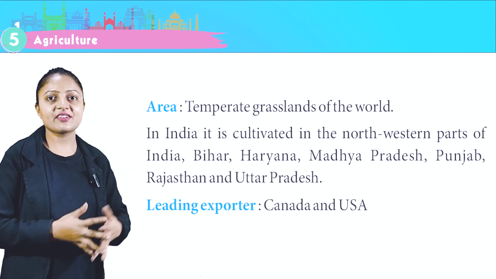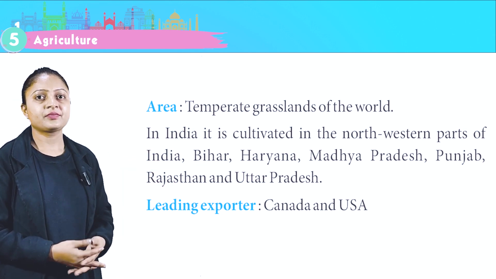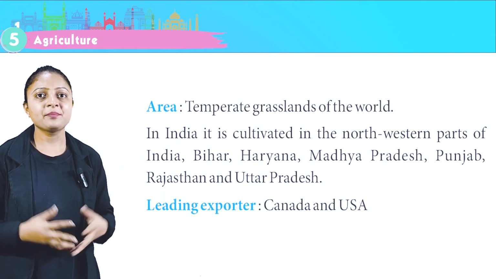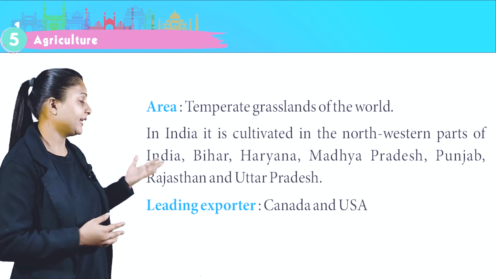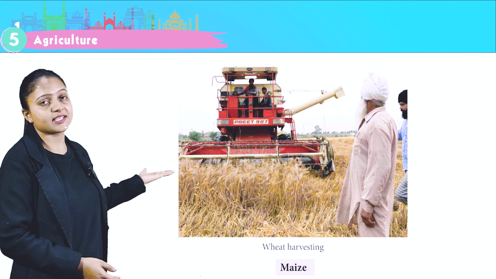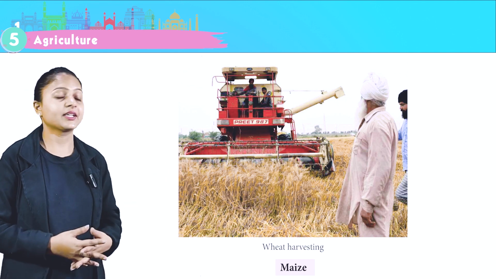In India, it is cultivated in the northwestern parts of India, Bihar, Haryana, Madhya Pradesh, Punjab, Rajasthan, and Uttar Pradesh. Leading exporter, Canada and USA. Look at this image. This is the image of wheat harvesting.